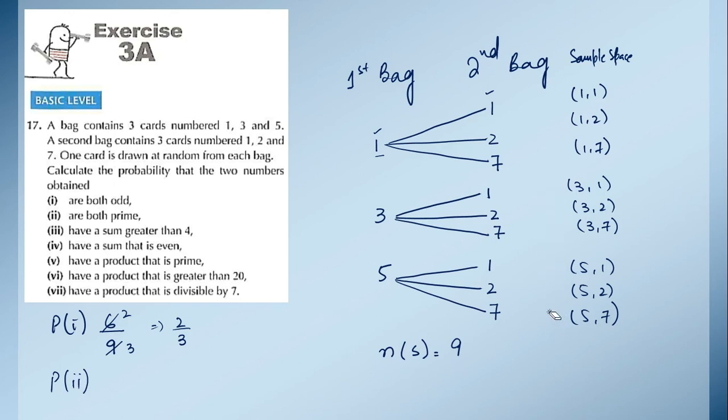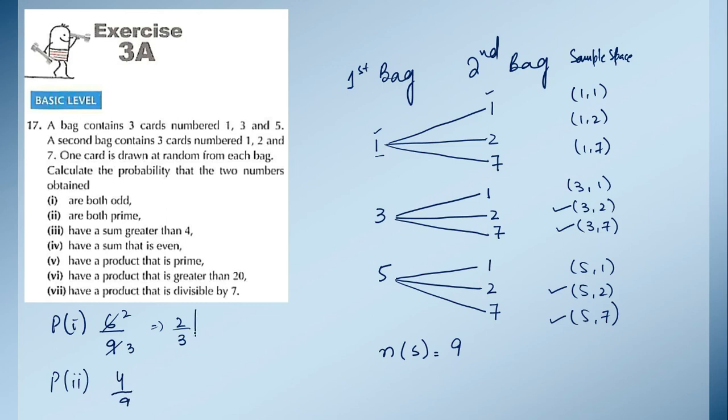Here we have 3, 2, 3, 7, 5, 2 and 5, 7. All these are prime numbers. If we count, it's 1, 2, 3, 4. So 4 upon 9. We cannot simplify this, so we leave the answer as it is.